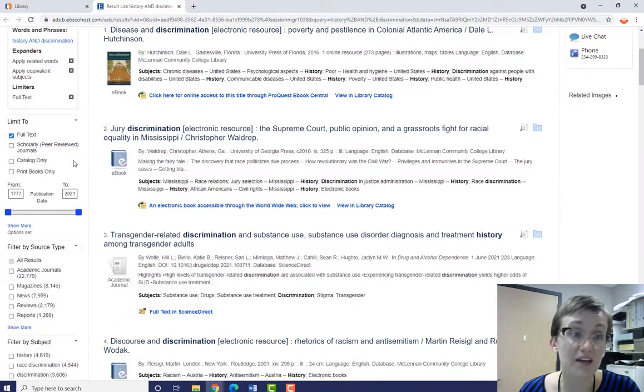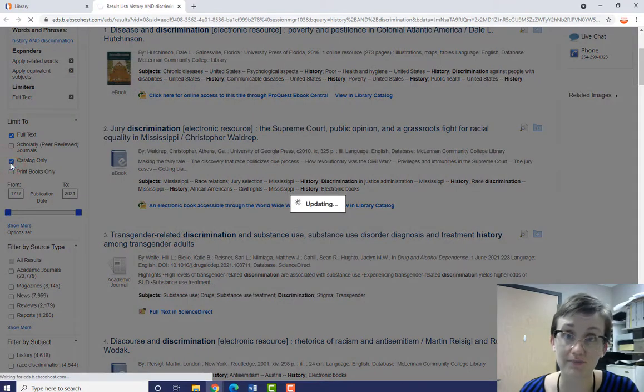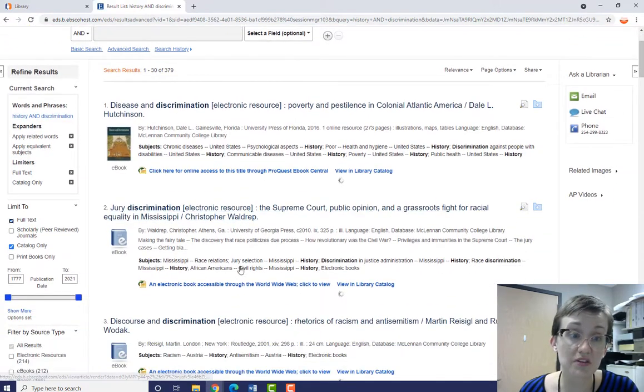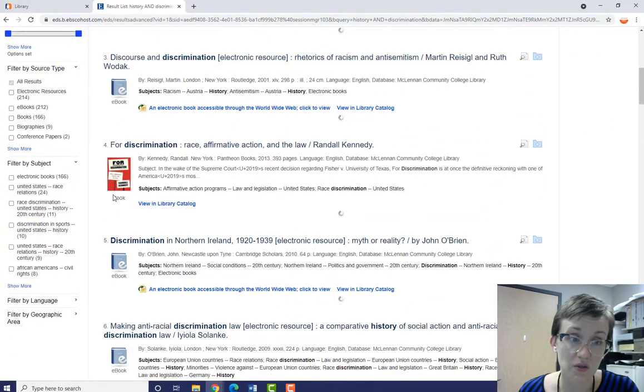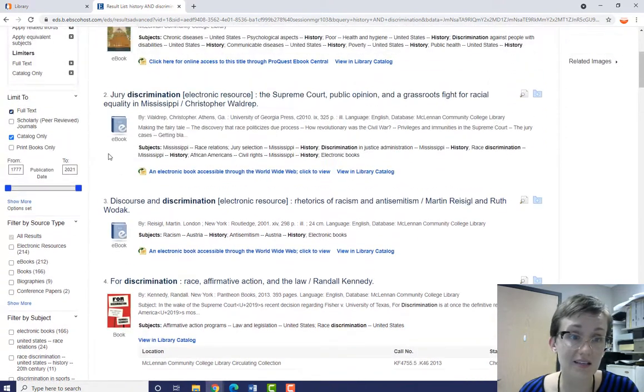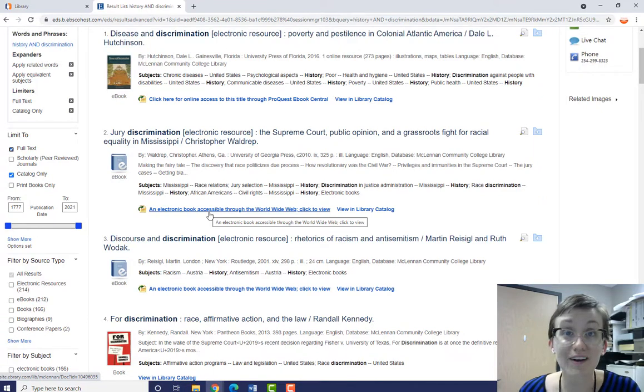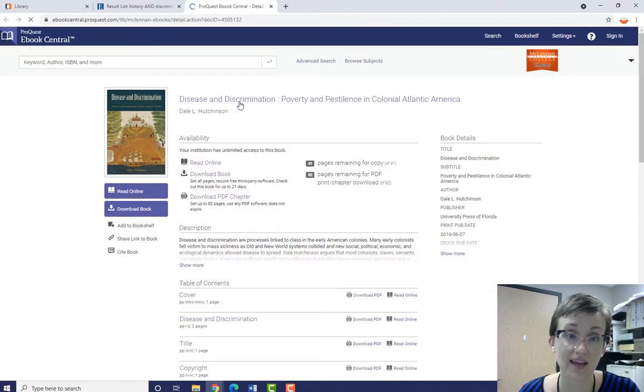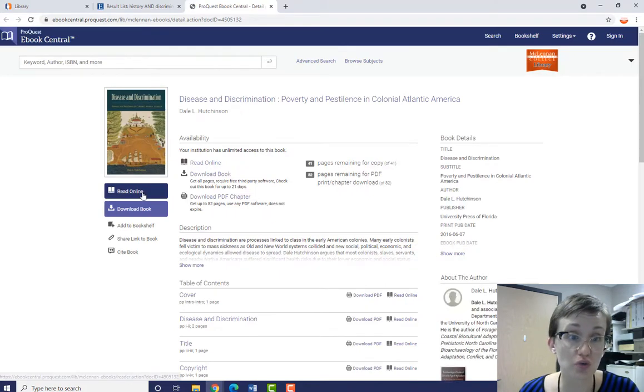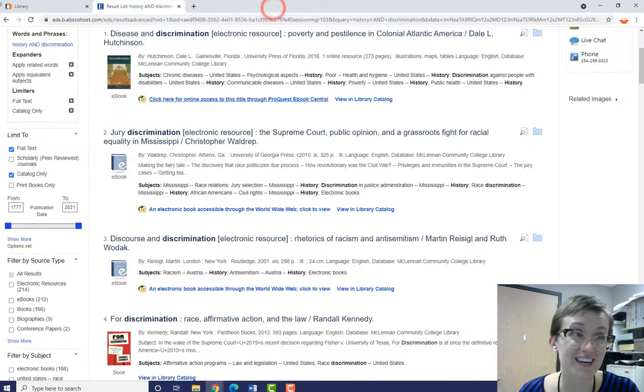For example, if I only want to see print books or ebooks, I will check the box next to Catalog Only, and my results will automatically update to only show print books and ebooks. So this is a regular book, and an ebook is accessible through the internet. If I want to access an ebook, I will click on the link, and then I have the option to read the book online or download the book. All right, back to results.